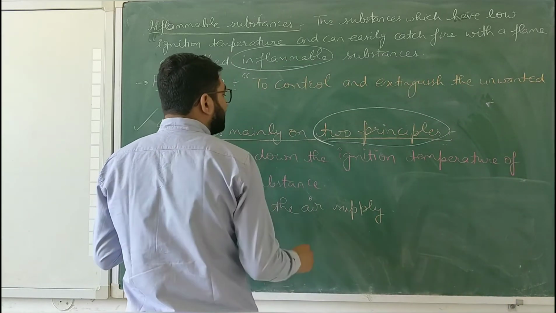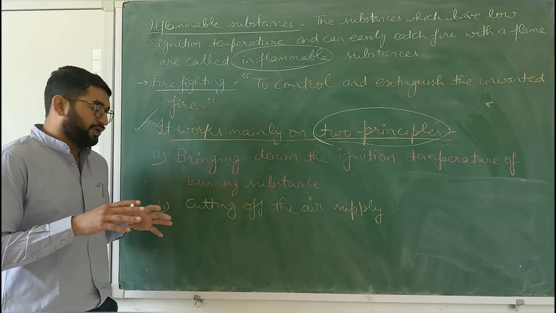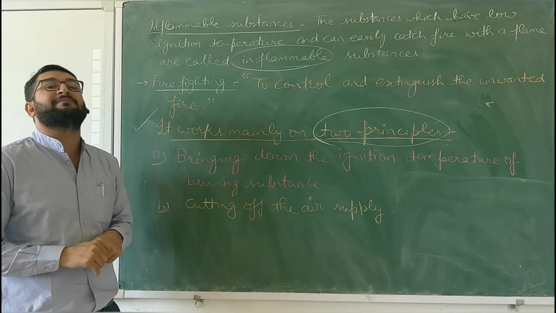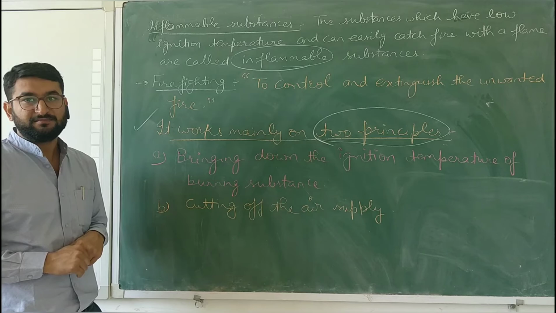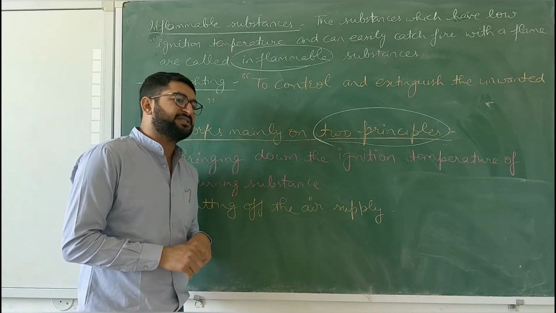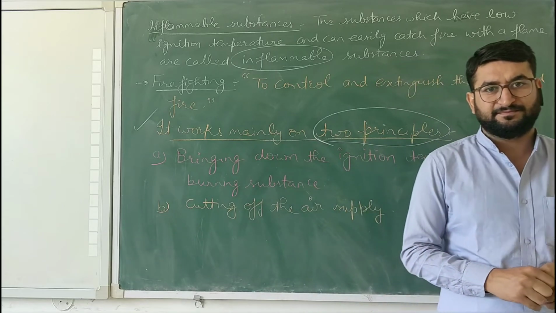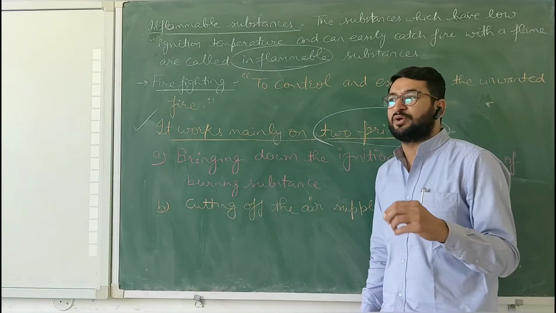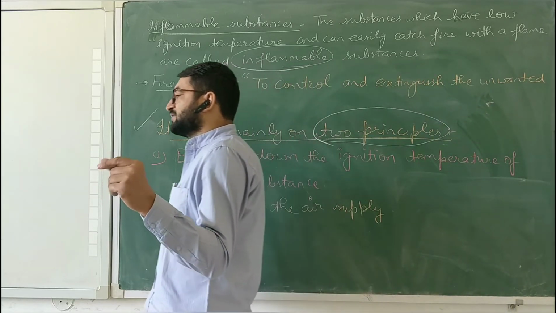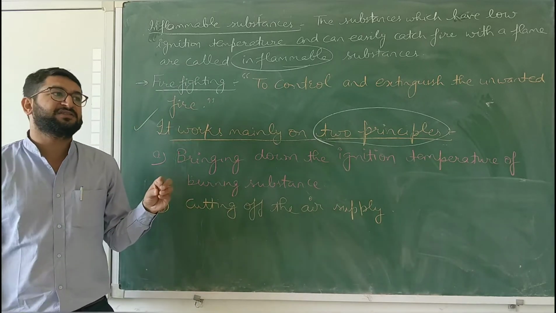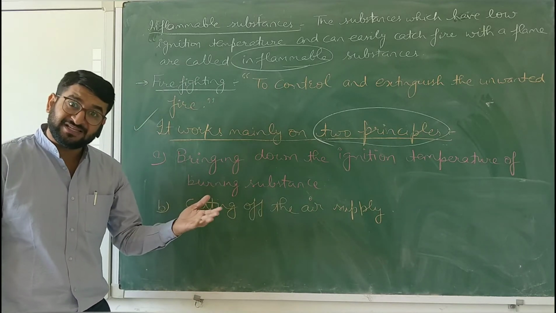So bringing down the temperature of that body lower than the ignition temperature, so that that substance will never catch fire. That is done by putting water over it. अगर हम substance को गीला कर देते हैं बच्चे, if a substance is wet, then it does not catch fire very easily. Why?